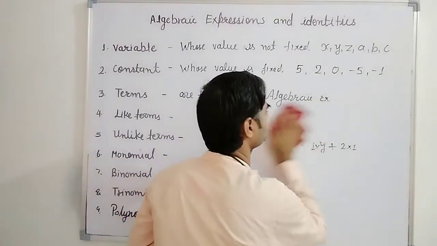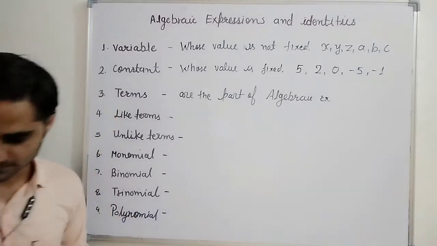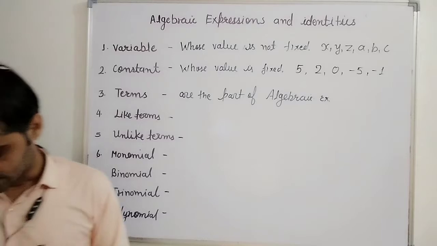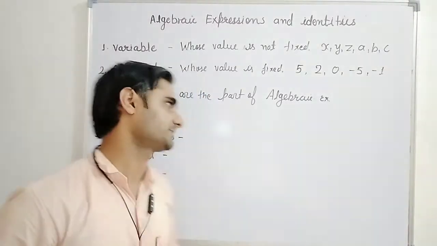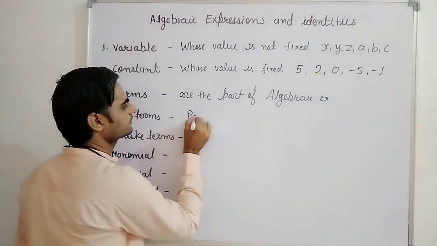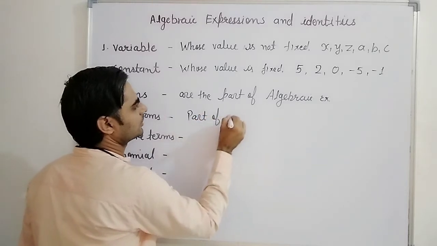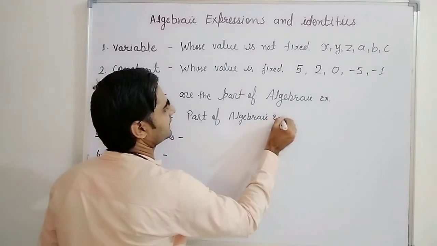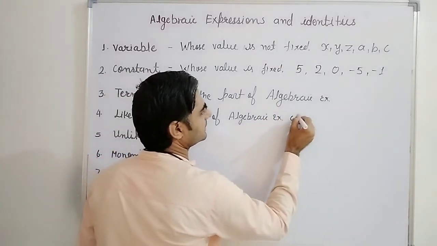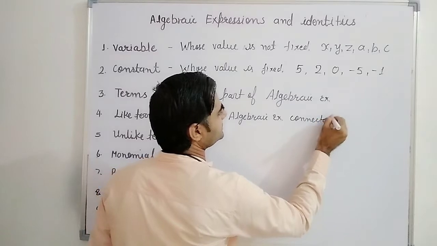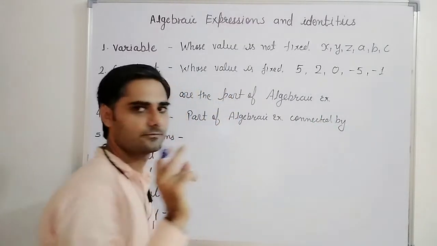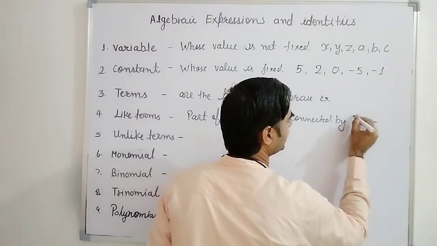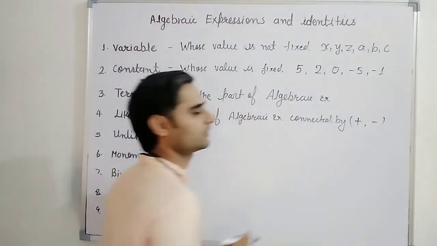What are terms? Terms are the quantity, or terms are part of an algebraic expression. So you can write here: part of algebraic expression connected by plus or minus sign.